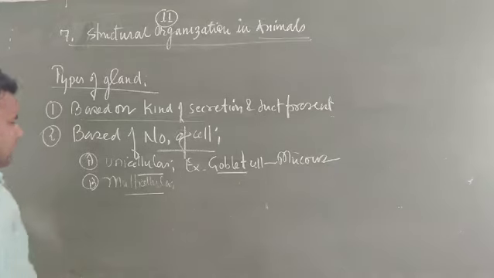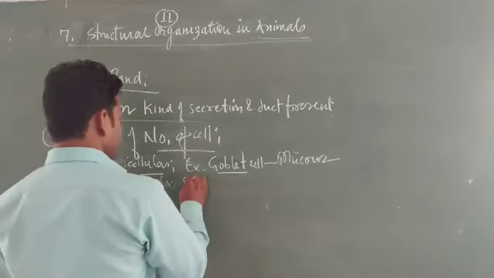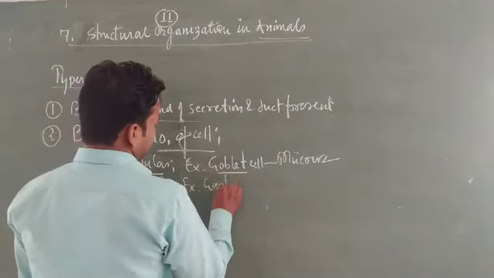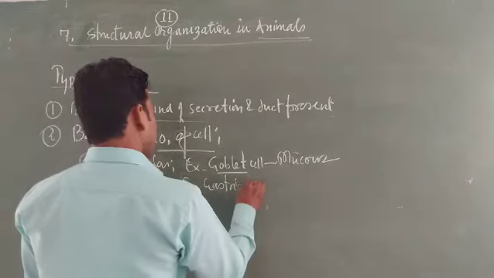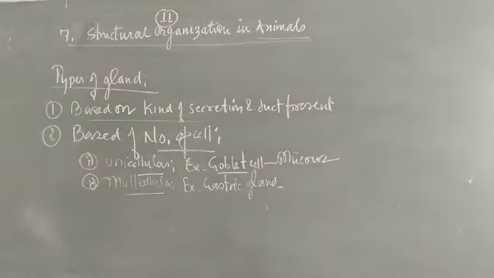Gastric glands, basically present in the stomach, are under the category of multicellular glands. They release proteinaceous enzymes, also HCl and many more. So this one is multicellular.